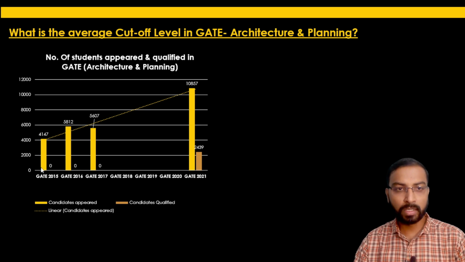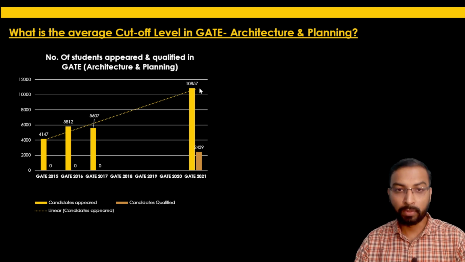The number of students who appeared in 2015 was 4,147. It increased a little in 2016 to 5,812, then 5,607. But the number of students who appeared for GATE 2021 in this paper was 10,857. So we can roughly say this number has increased by 2.5 times.